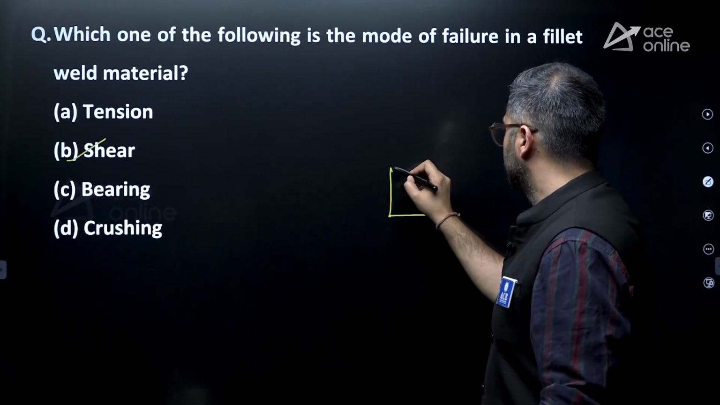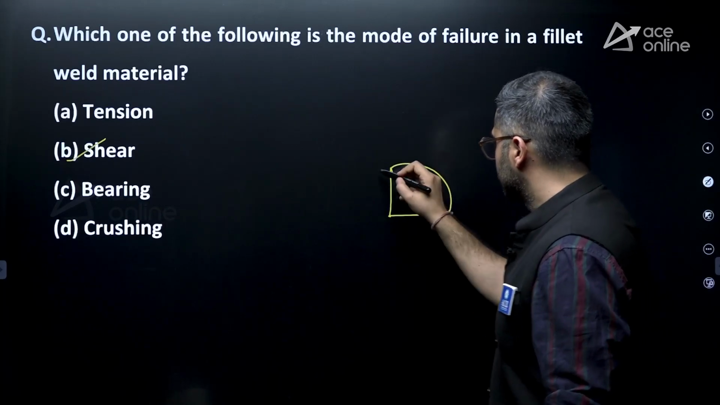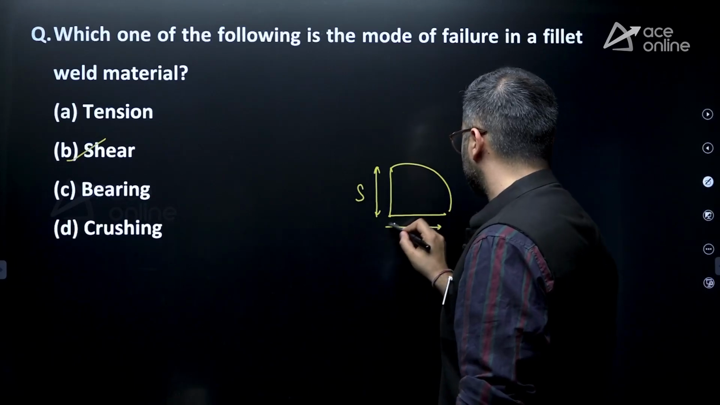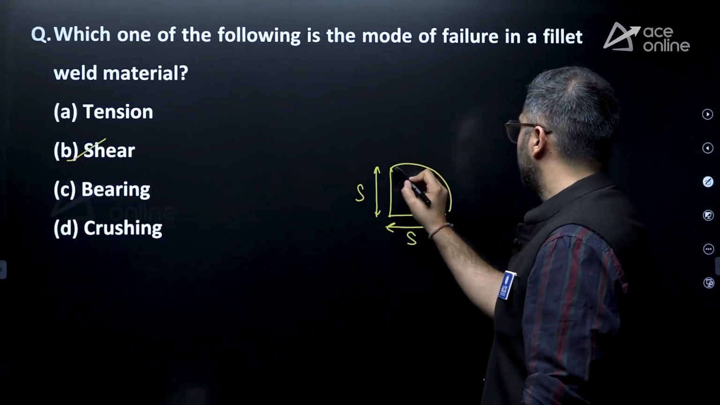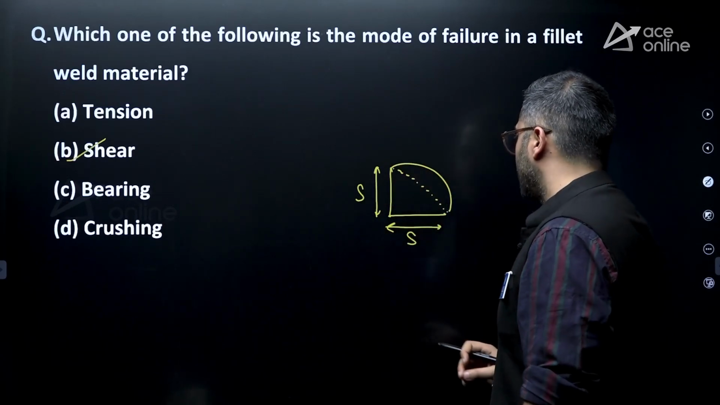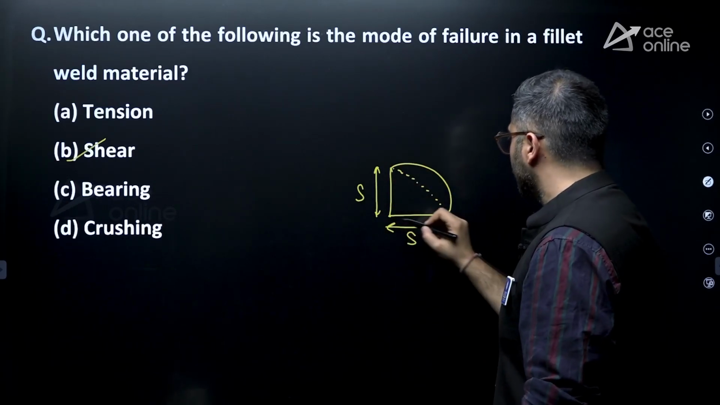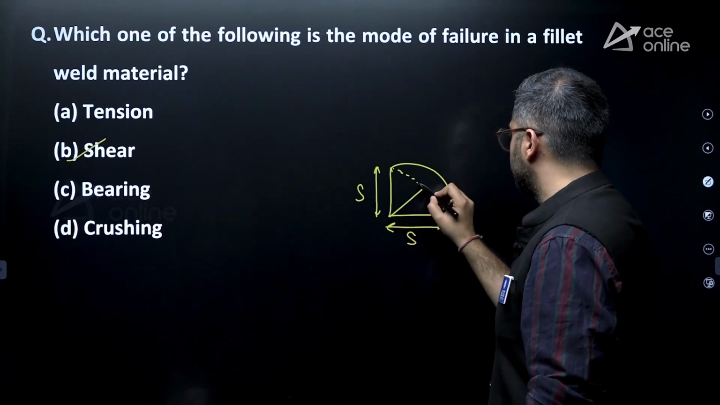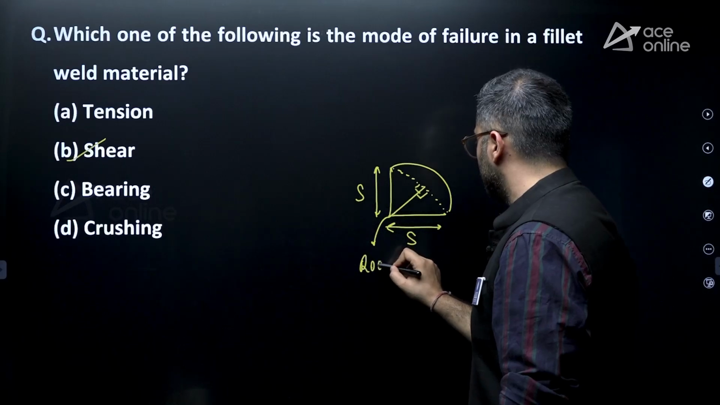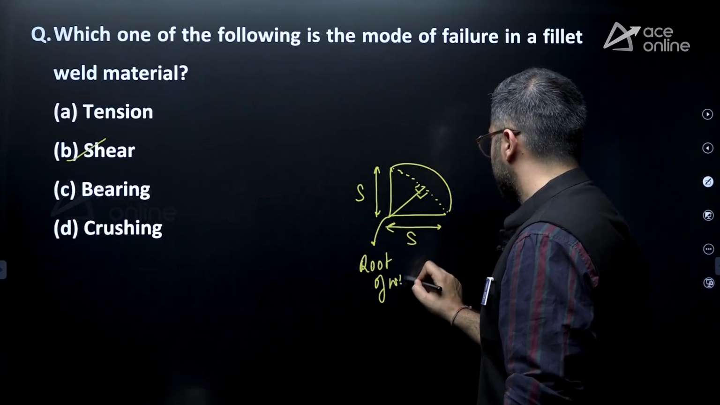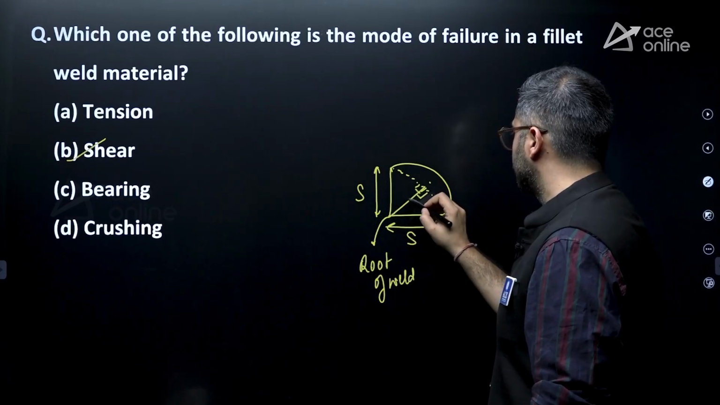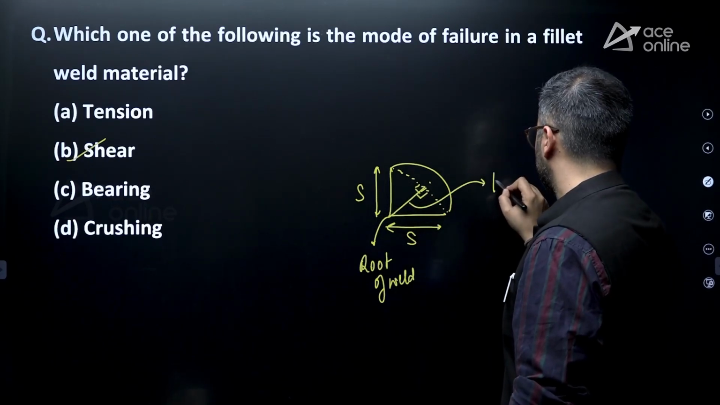So if you consider the cross section of fillet weld like this, this is your fusion face, right? Size of the weld is calculated about the fusion face. This is the size of weld, and you generally consider the highest inscribed triangle inside this particular cross section, and you drop a perpendicular bisector from the root of the weld. This is your root of weld,